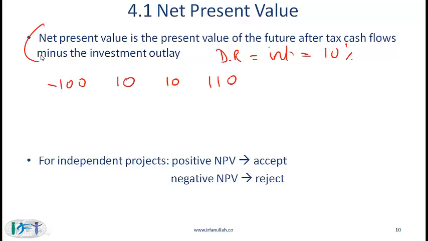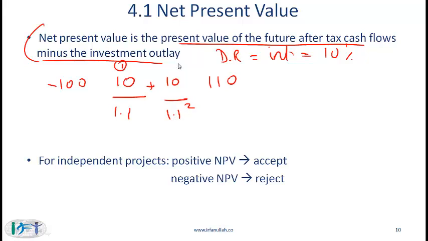If you look at the definition, the net present value is the present value of the future after-tax cash flows minus the investment outlay. What is the present value of all these numbers? The present value of the cash flow at period 1 is 10 divided by 1.1 because we have a discount rate of 10%. The present value of the second cash flow is 10 over 1.1 squared because this cash flow is happening at the end of 2 years.